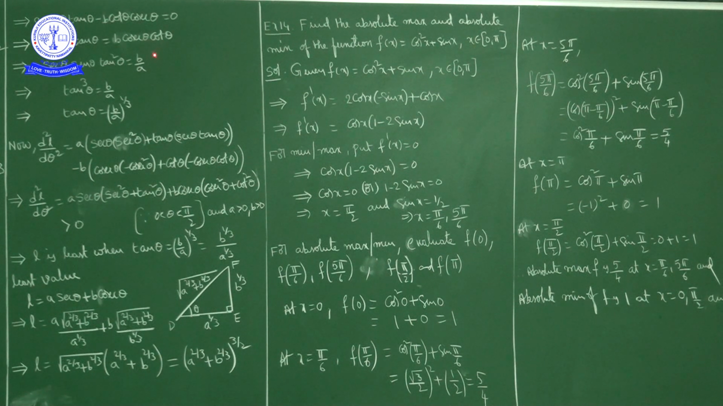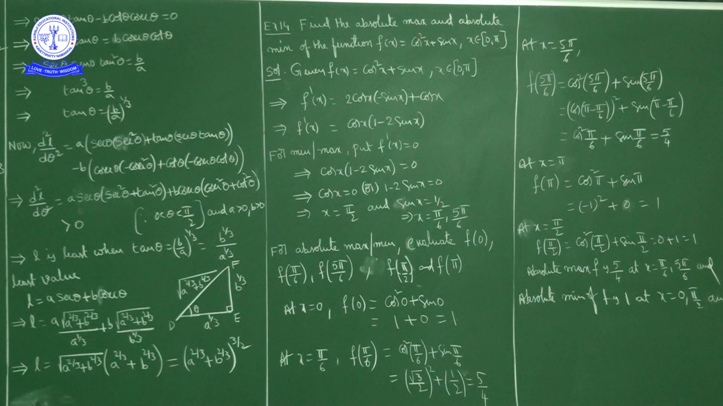Write this term on this side. Now write a on this side and cosecant theta cot theta on this side. Now cot theta comes to this side as tan theta, and since tan is already there, tan square. Cosecant theta comes to this side as sin theta. So sin theta into secant theta, what can we write? 1 by cos theta. So sin by cos is tan, into tan square is tan cube. So tan cube theta is equal to b upon a, tan theta equal to b upon a power 1 by 3. Okay. This is a critical point.